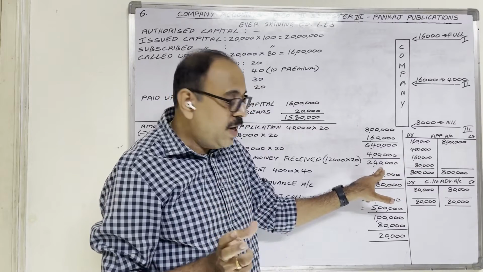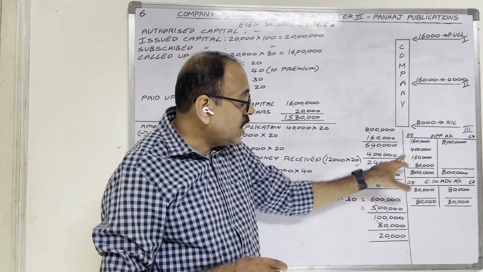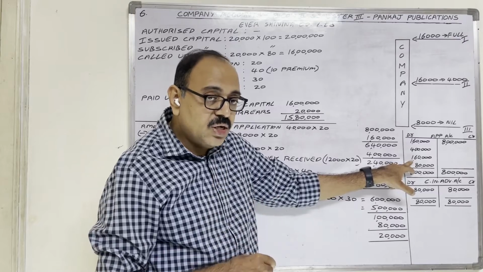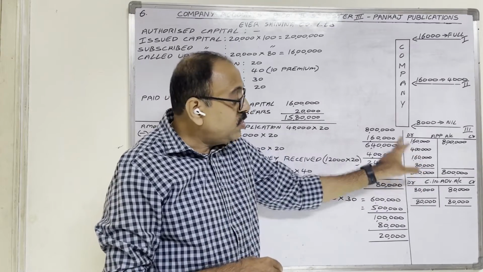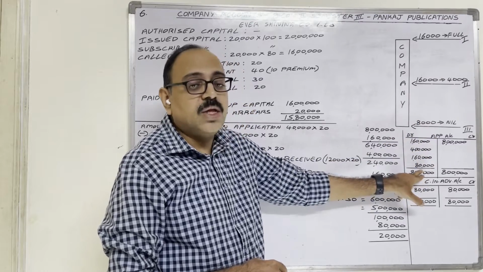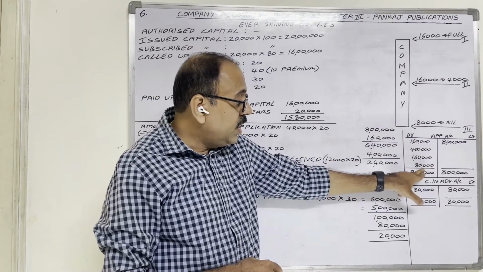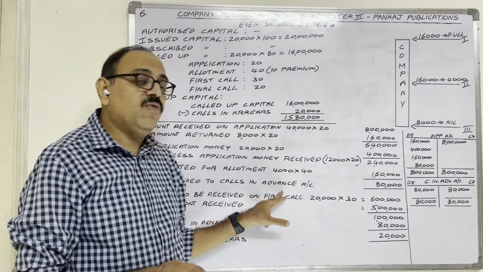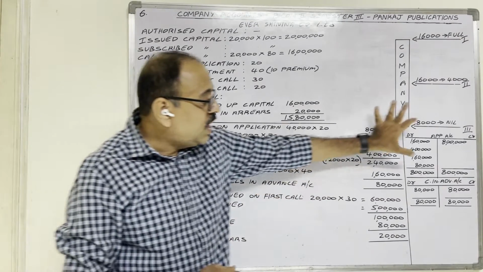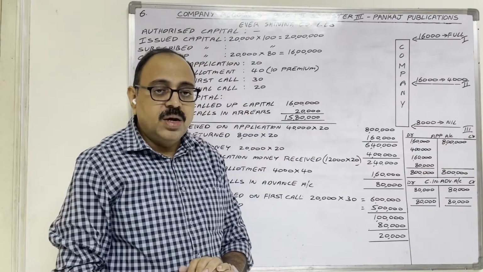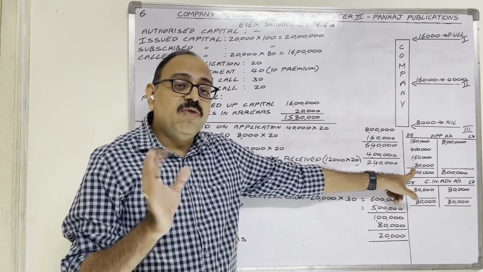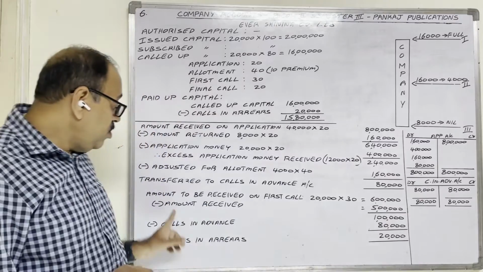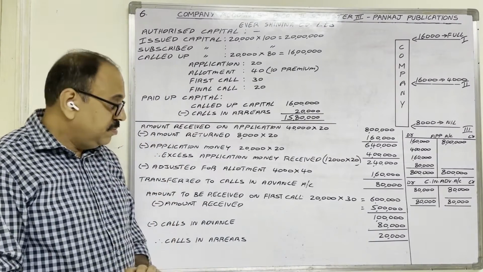For allotment from this 2 lakh 40,000, the company adjusted 1 lakh 60,000. So 1 lakh 60,000 will be debited in the application account. Now the remaining balance is 80,000. That amount is transferred to calls in advance account. Thus, the share application account is closed. Now that extra money 80,000 is in which account? Calls in advance account.